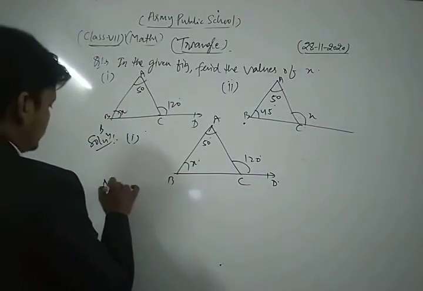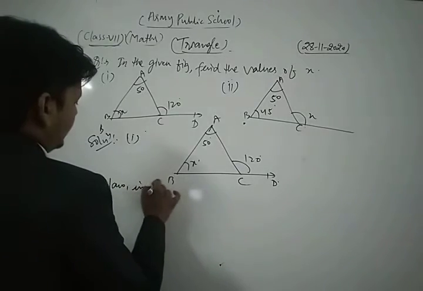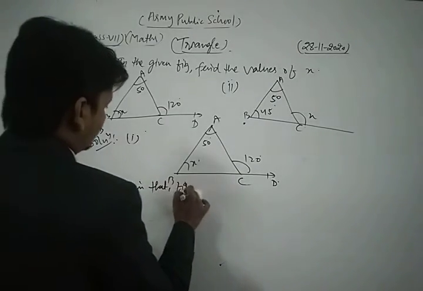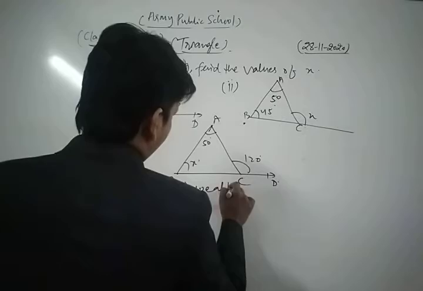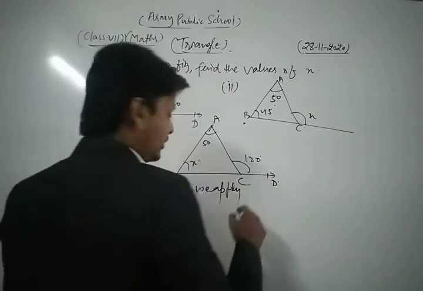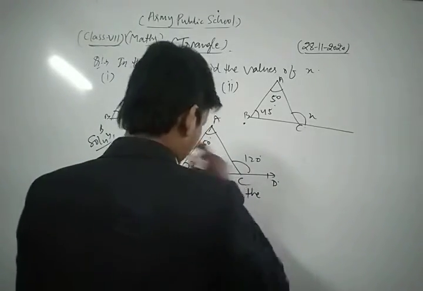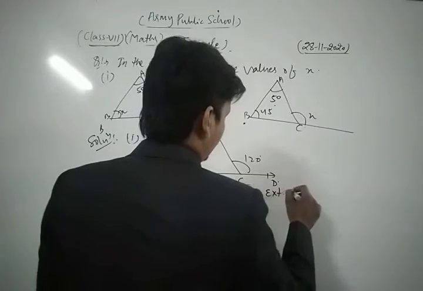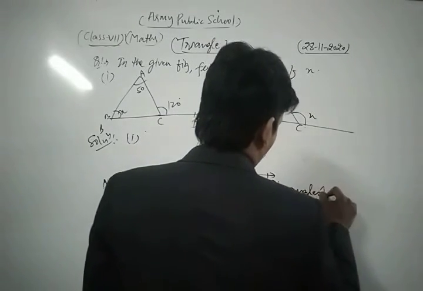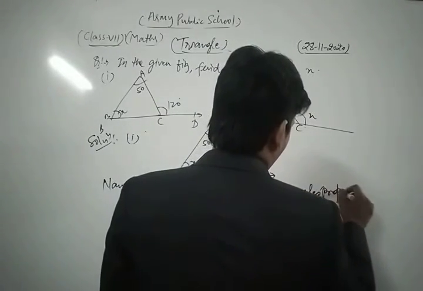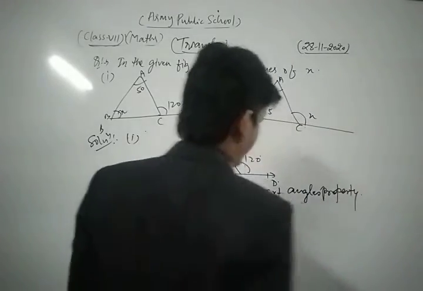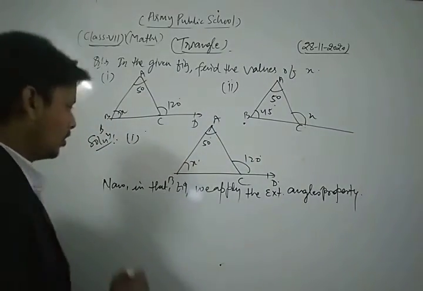Okay. Now in that figure we apply the exterior angle property of the triangle.